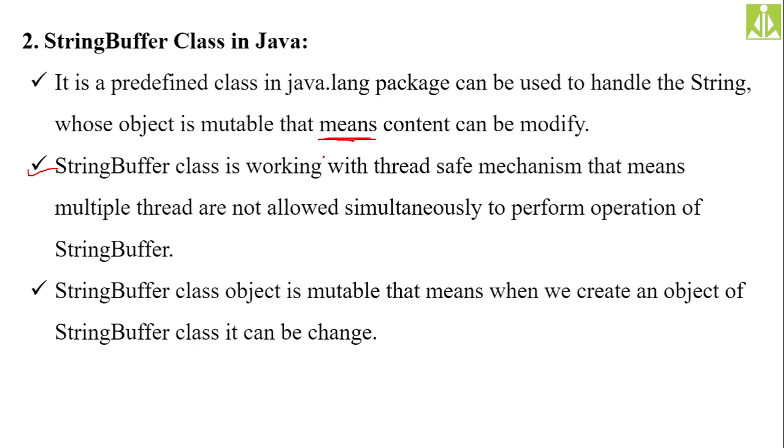If your object is supporting thread safe mechanism, it is protected from mutual access, we can say, or it is allowing mutual exclusion. Mutual exclusion is allowed means when one thread is accessing, the other thread must be kept on hold. Okay, string buffer class is working with thread safe mechanism. That means multiple threads are not allowed simultaneously to perform operations on string buffer. String buffer class object is mutable. That means when we create an object of string buffer class, it can be changed. We discussed this thing. Okay, so that is about this string buffer class.